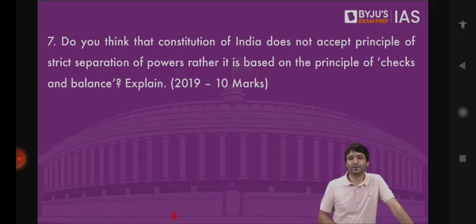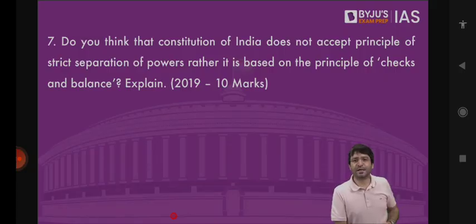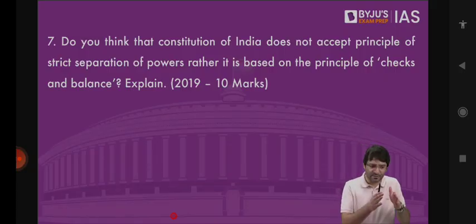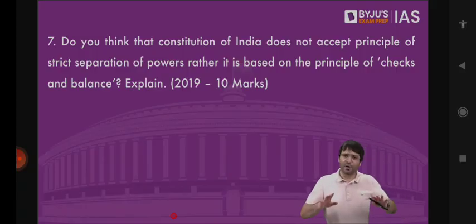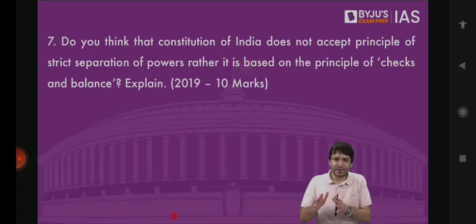The theory of separation of powers, as attributed to French philosopher Montesquieu, talks about separation of powers amongst the three organs of the state, where one organ cannot influence the other organ, one organ cannot take away or take over the role performed by the other organ, which means all the three organs will perform their task based on their own strengths, under their own domain, and one organ will not influence the other organ.